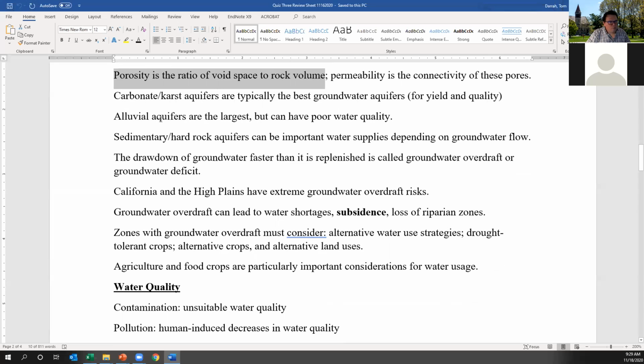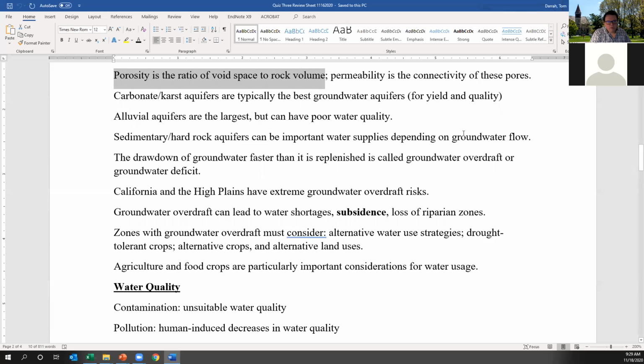They are the largest. Think about it: nearly 90% of the country of India is covered by an alluvial aquifer. They're extremely large, but they tend to have very poor water quality and variable pumping. And the third type of aquifers are sedimentary or hard rock aquifers, which can be important supplies depending on groundwater flow rates. So if there's porosity, they're fantastic.